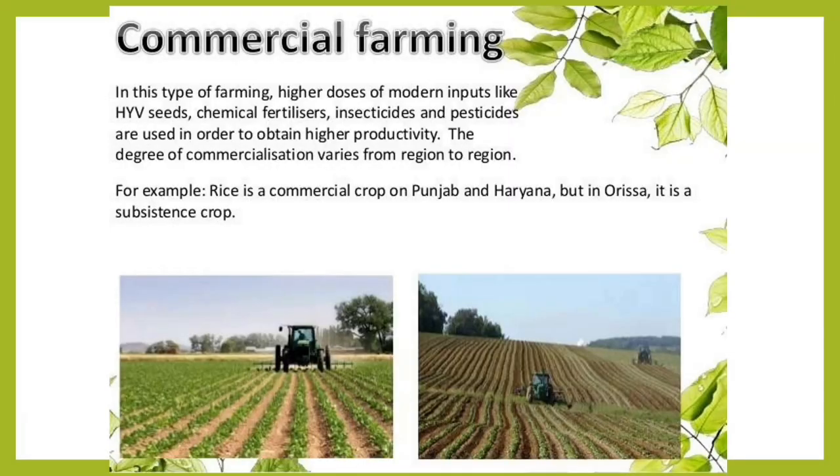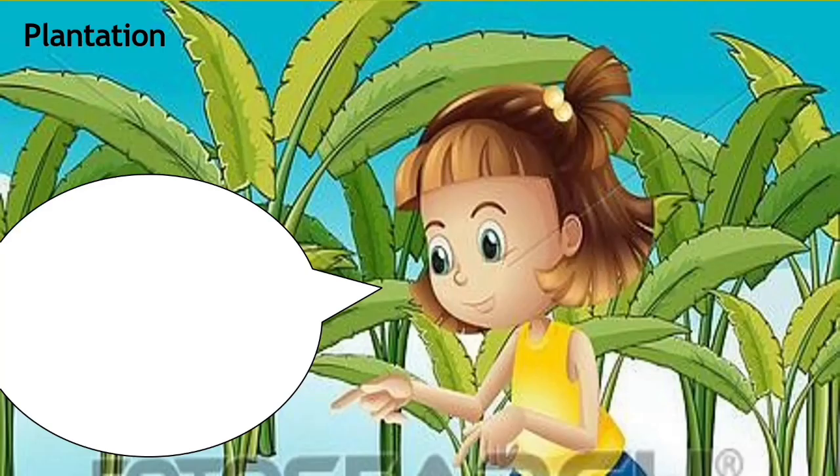Okay, now another farming is commercial farming. Here we have discussed that commercial farming is only for getting profit. Okay, more and more profit. So for example, rice is a commercial crop in Punjab and Haryana, but in Odisha it is subsistence farming. Okay, now here is the plantation.